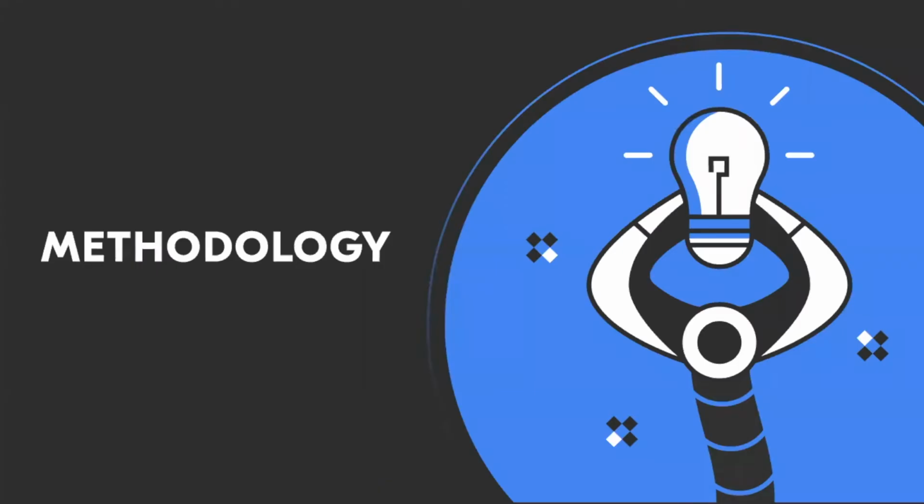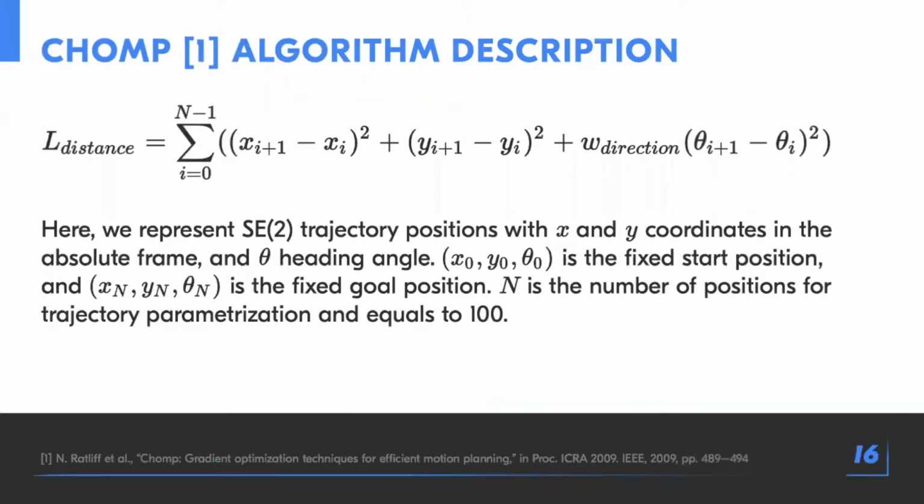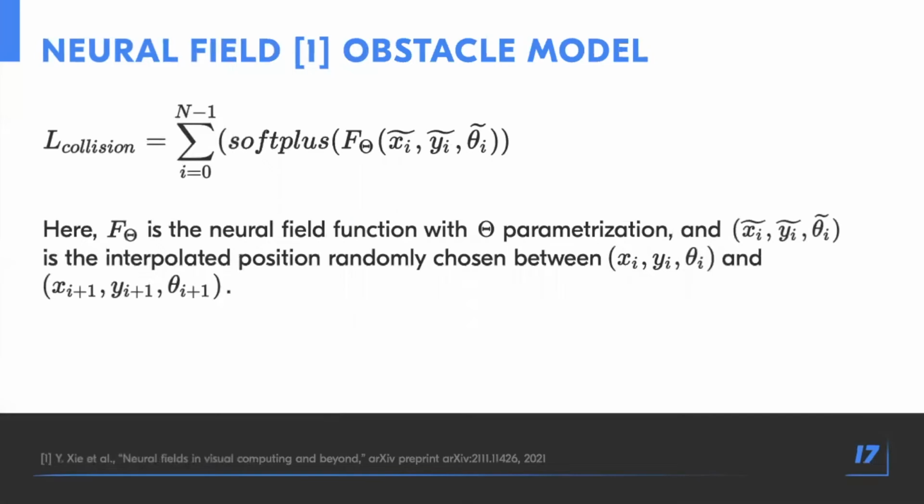Let's discuss the methodology of this work. Trajectory optimization of our method is based on the CHOMP algorithm. This algorithm represents the trajectory as a set of positions and optimizes the sum of squared first and second order differences. However, in our work, we represent the position as an element of the C2 group by adding direction to our state. We use an obstacle model which predicts the probability of collision in the given position.